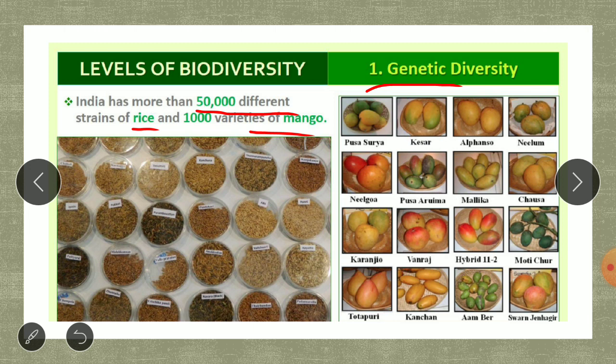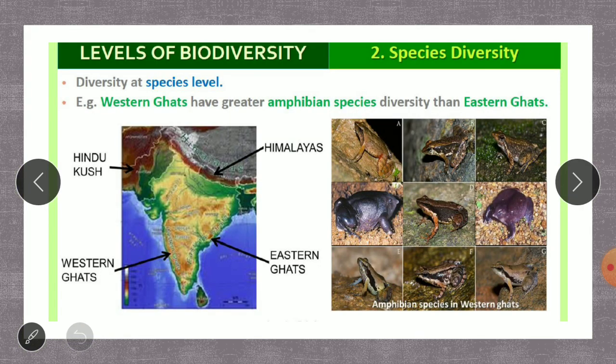So at the genus level, that diversity is going to be called the genetic diversity. Then coming to the next type, species diversity. Diversity at the species level is going to be called species diversity. Here we know different species are present in our surroundings itself. Example, in the Western Ghats, we have a greater amphibian species diversity than the Eastern Ghats.